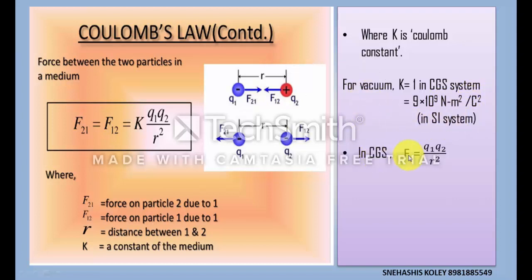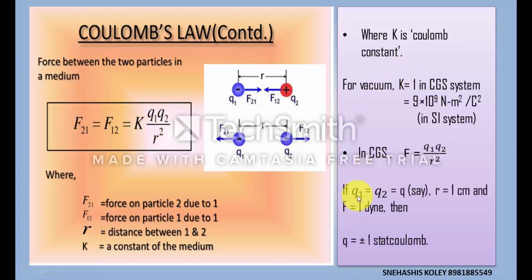So in CGS, F equals Q1 Q2 by R square for vacuum if we put K equals 1 in this equation. If Q1 equals Q2 equals Q, that means both charges are of the same amount, and they are placed 1 centimeter apart, and the attractive or repulsive force is 1 dyne, then we put F equals 1 here.